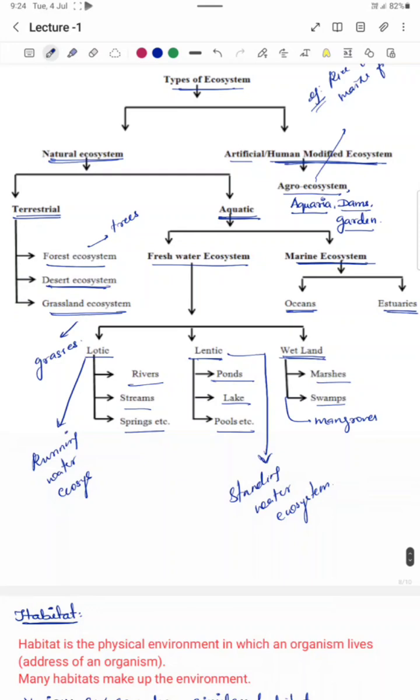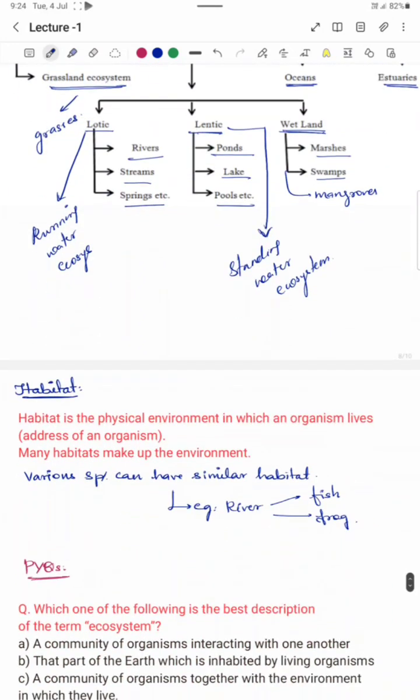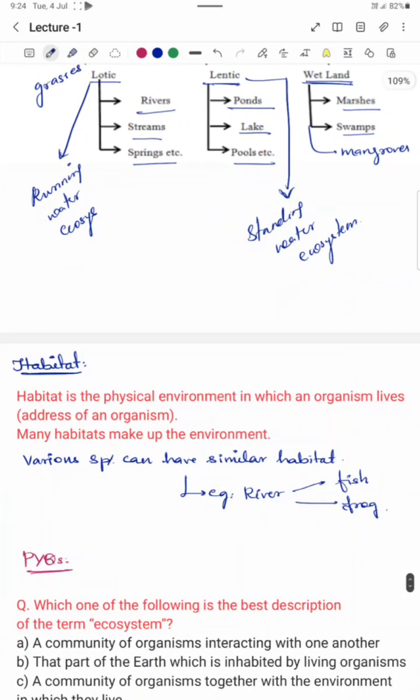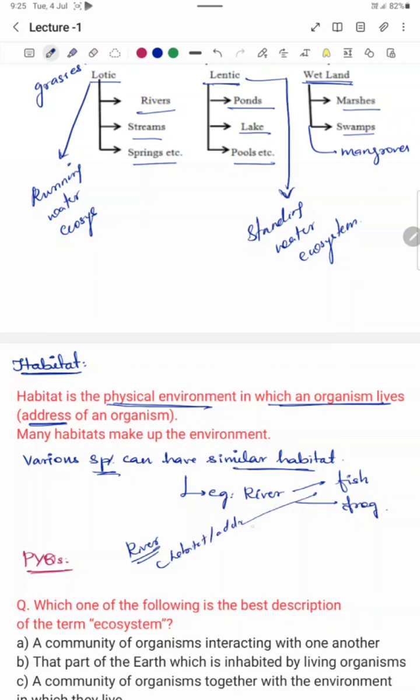Hope you guys are clear with the concept of ecosystem. So moving on to a smaller topic, that is habitat. Habitat is nothing but the physical environment in which an organism lives. Right? It is like the address of an organism. So various species can have a similar habitat. That is, river may be the habitat, that is the address, of a fish, a frog, planktons. So many habitats together make up the environment.